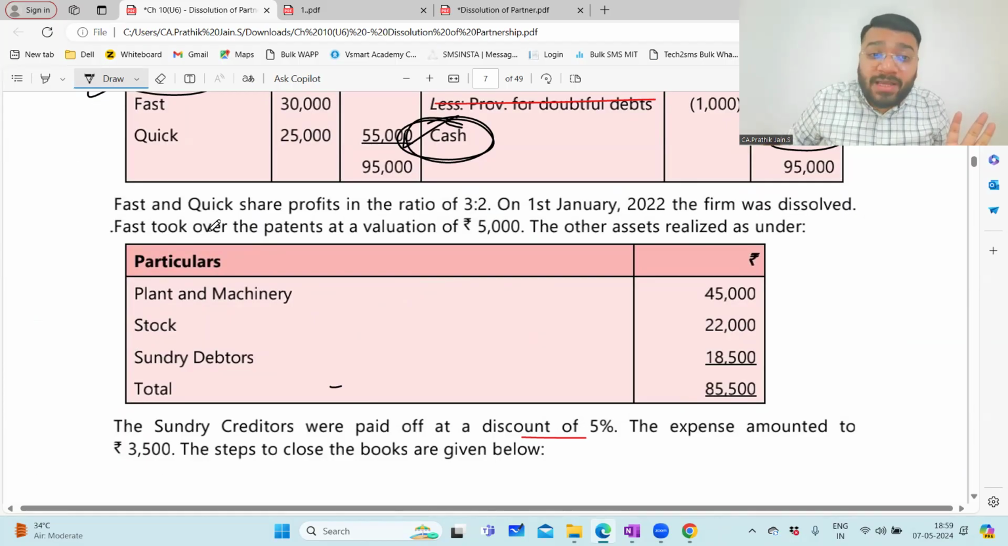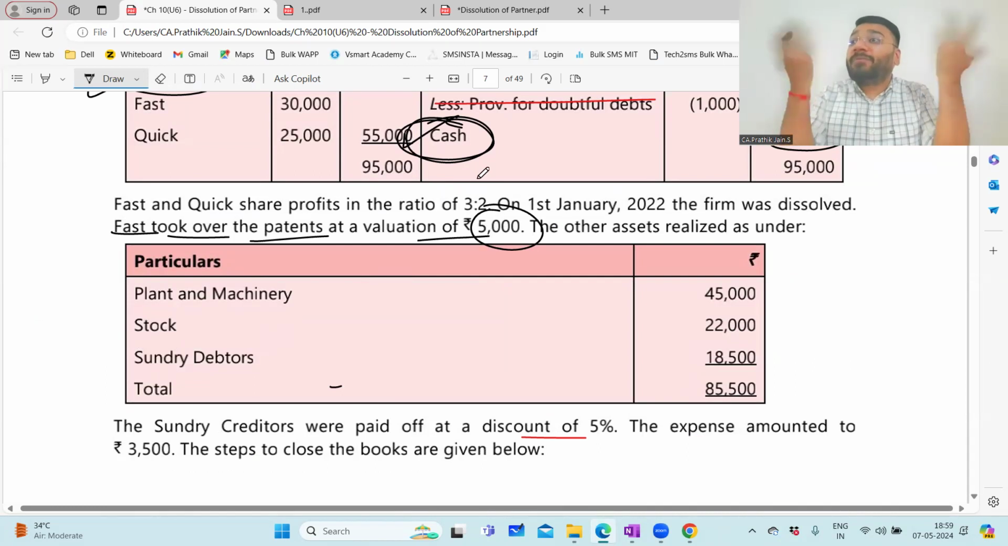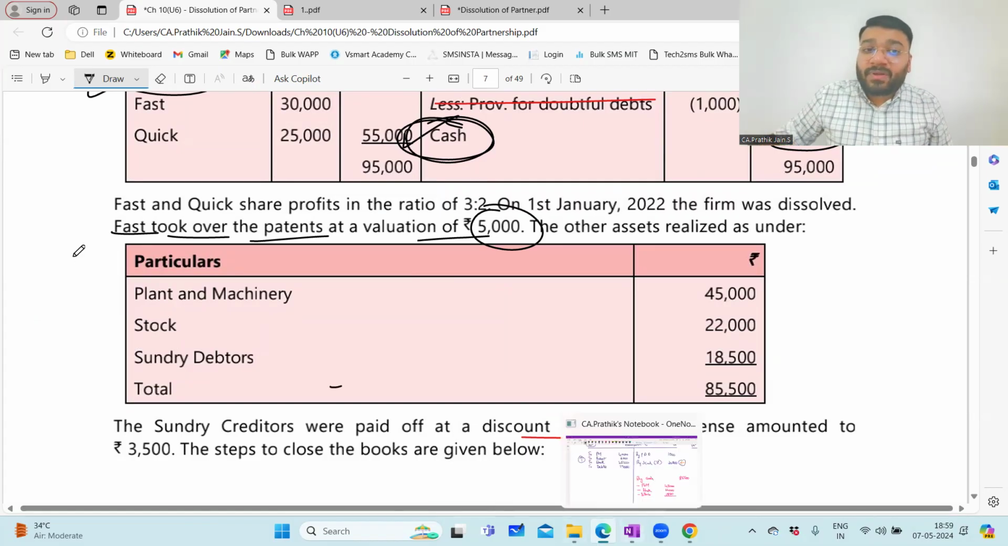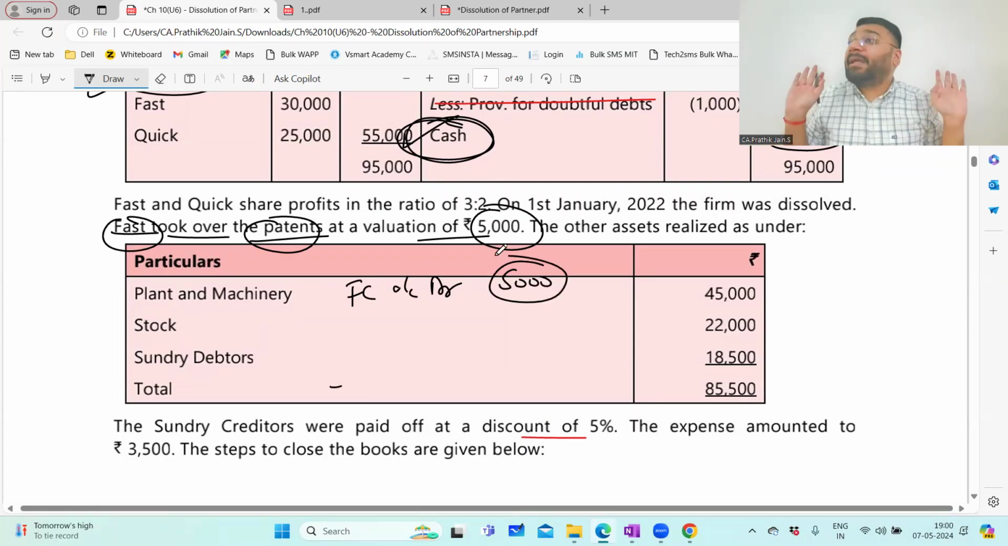So now what? Fast has taken over the patent worth 5,000 rupees. So if he has taken goods worth 5,000 rupees or an asset worth 5,000 rupees, to that extent I don't have to pay him in future. So what will be my entry here? Fast took over the patent. When I give some asset to the partner, it is as good as repayment of capital. When you repay the capital, will capital be debited or credited? When you repay, the capital account will be debited. So Fast's capital account is debited. Fast capital account debit means, to the extent of 5,000 rupees, I am settling his capital account.